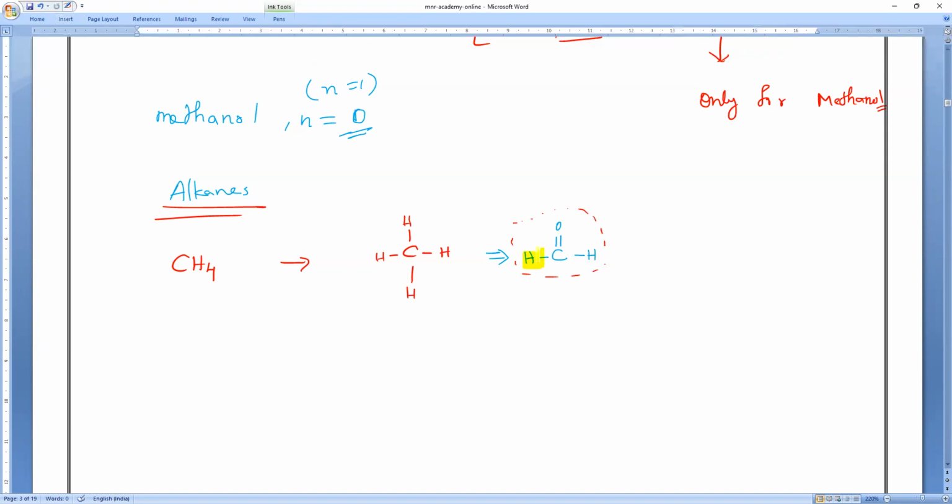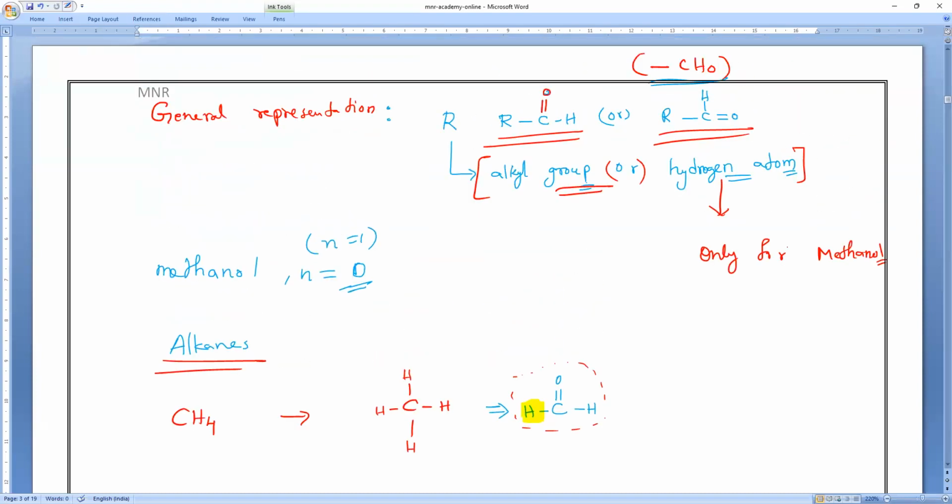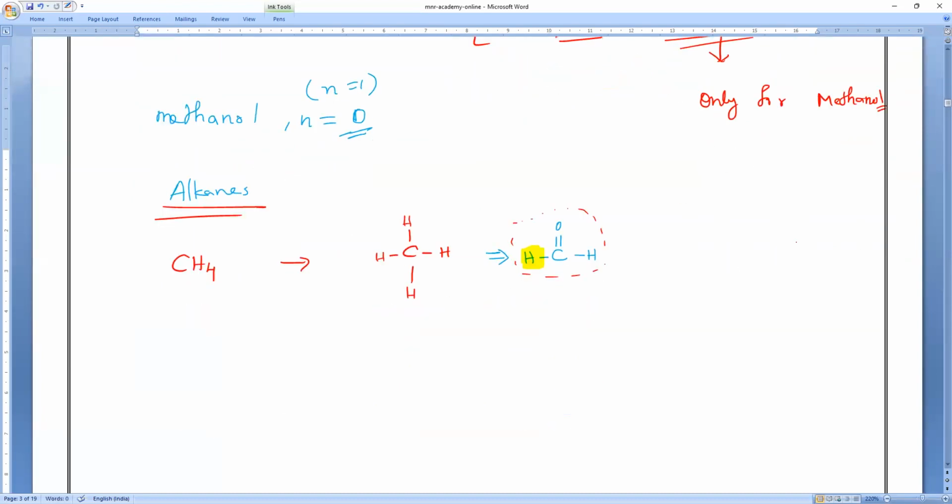Except hydrogen, this is fully a functional group. Correct? Yes or no? That is the reason I added hydrogen atom: either alkyl group or hydrogen atom. Hydrogen atom only for methanal. So what we'll do, everybody? Methane.